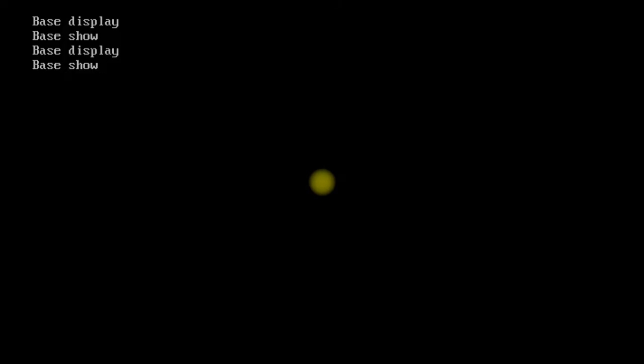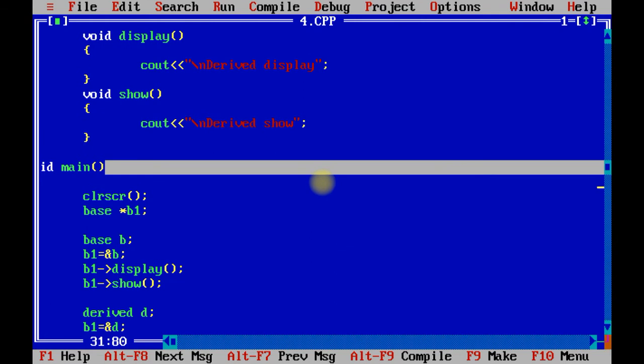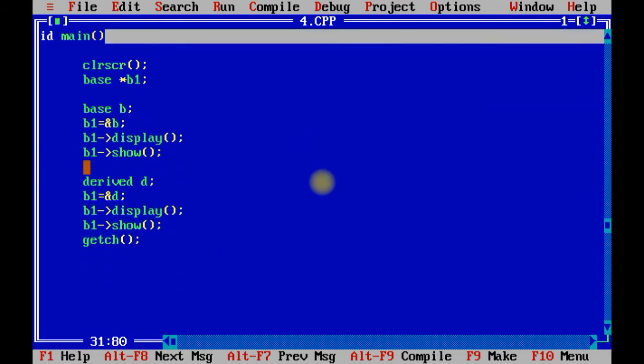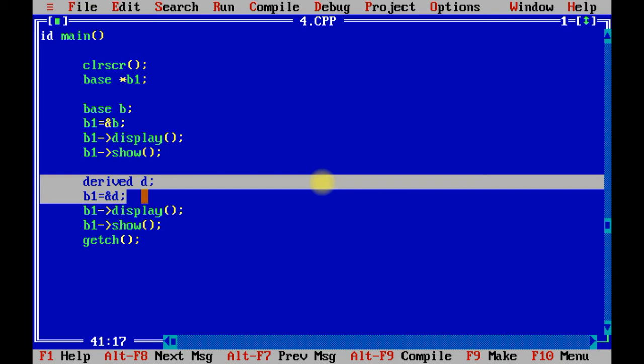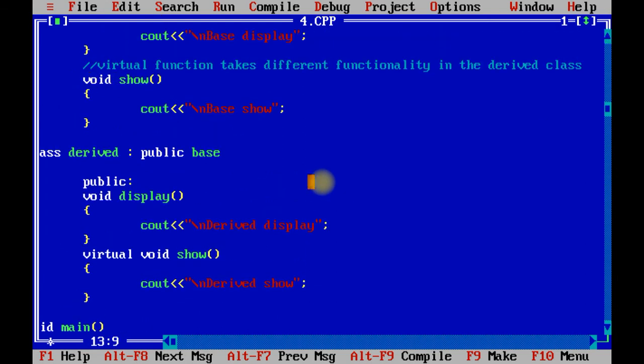See over here, you will get all the output which is related with the base class, even though you have given the reference of derived class. Even though, it will call the method of base class because we have taken the pointer variable base. But definitely when you create any method and you need to make it virtual, use the keyword virtual before the return type of method. Got it? I hope the virtual keyword program is cleared properly.